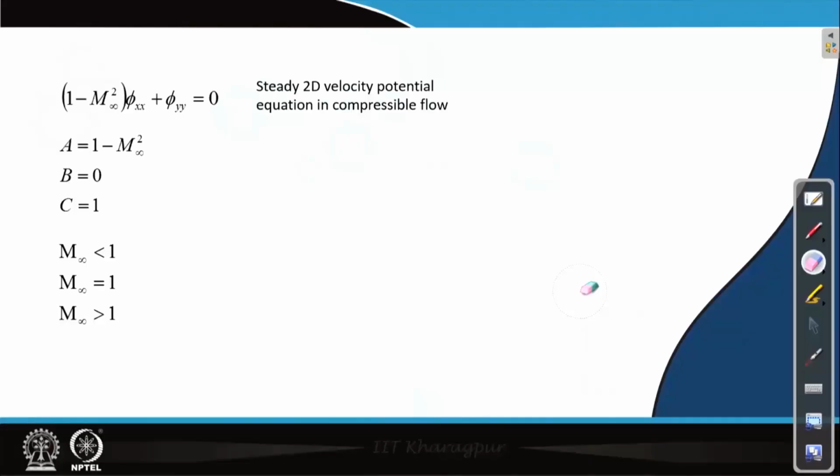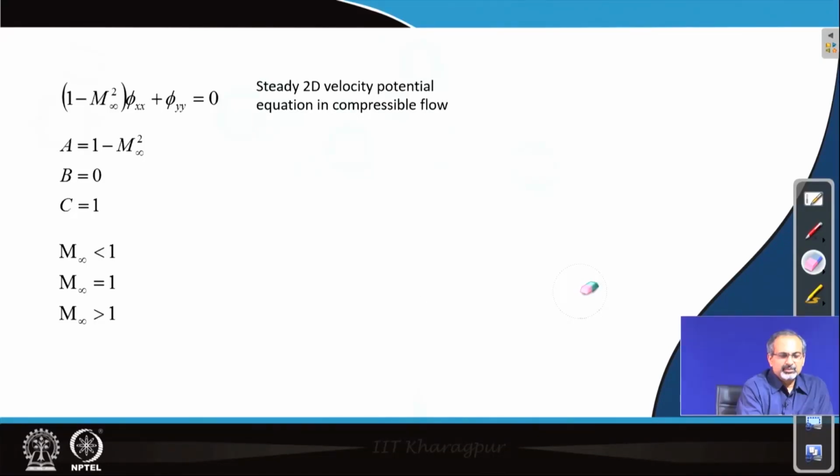Here is an equation which is used to solve the steady two dimensional velocity potential equation in compressible flow. So, phi is the velocity potential that we are talking about, and this equation certainly has dependence on the free stream Mach number, which we are calling m infinity.